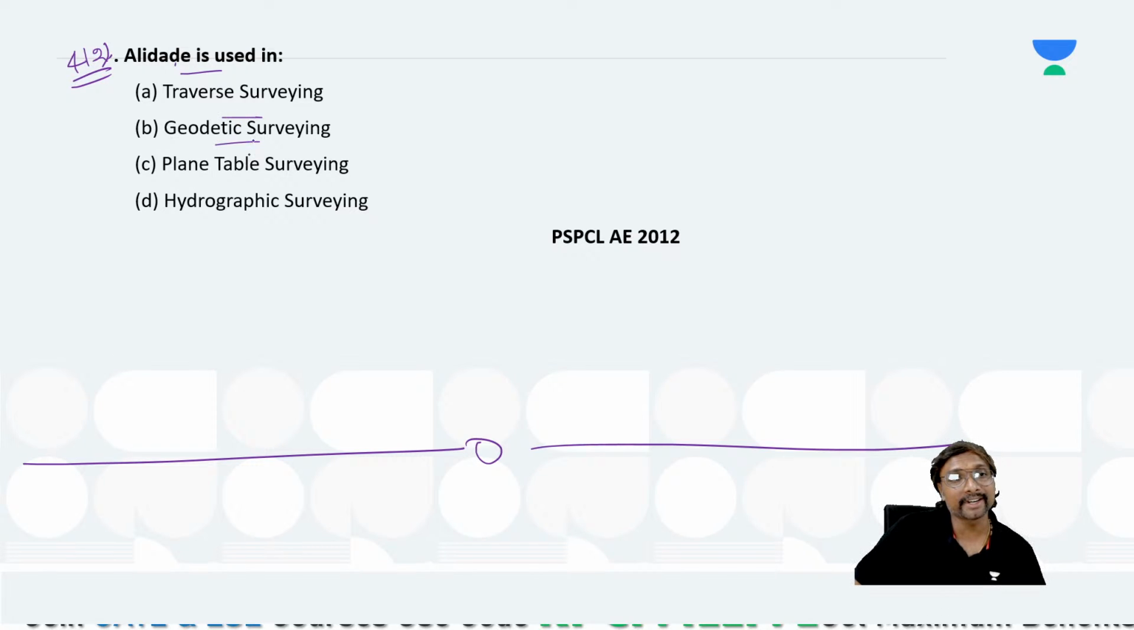Traverse survey, geodetic survey, plane table survey, hydrographic survey, right? In the plane table survey only we are using this, or not, all of you? In the plane table survey only the alidade will be used, right? Like that we are having.